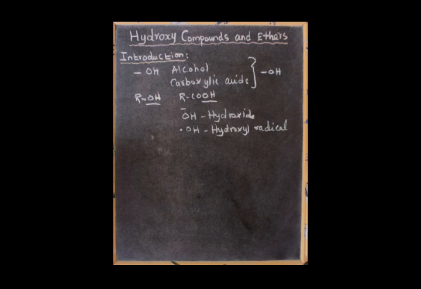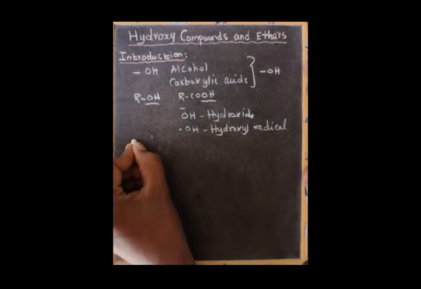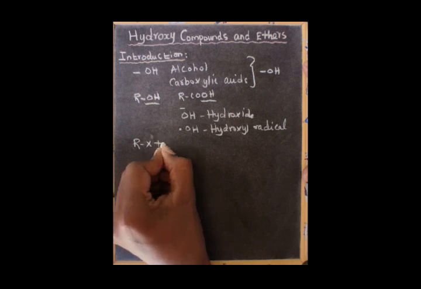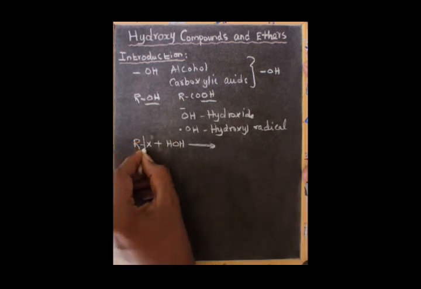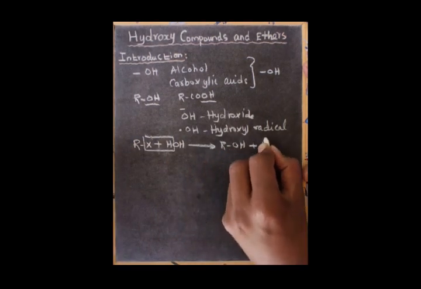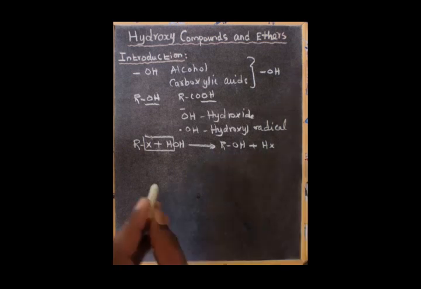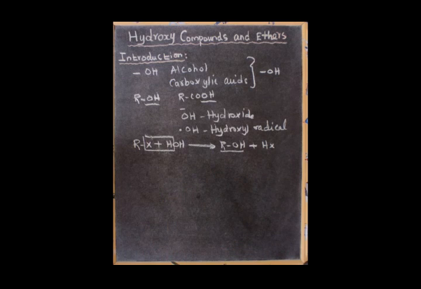We already studied this in 11th standard. During the hydrolysis of alkyl halides, RX plus HOH gives ROH plus HX. So during alkyl halide hydrolysis, it gives alcohol. Many organic compounds contain the OH group, and it plays an important role in our human body.